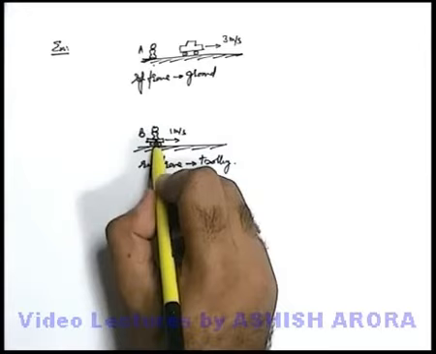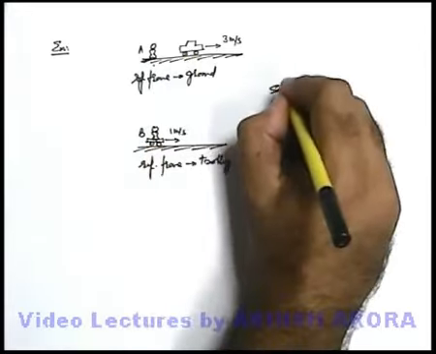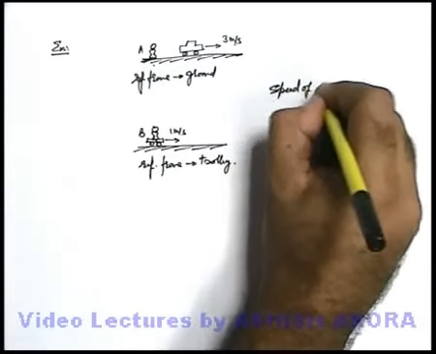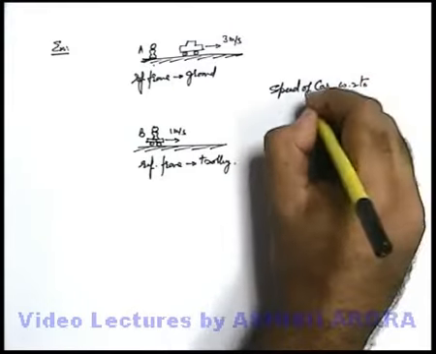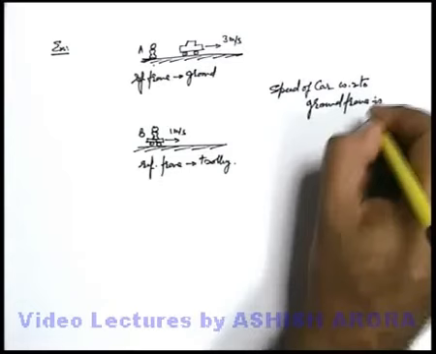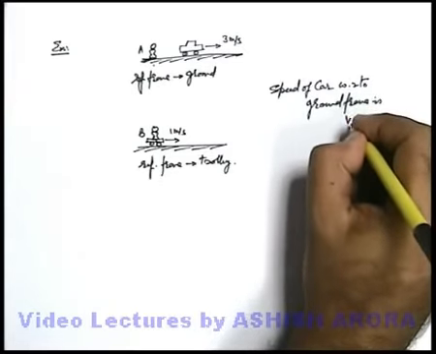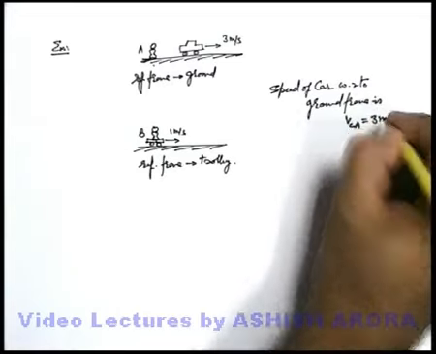From this trolley, observer B is measuring the motion of the car. The velocity of the car as measured from the ground frame is 3 meters per second.